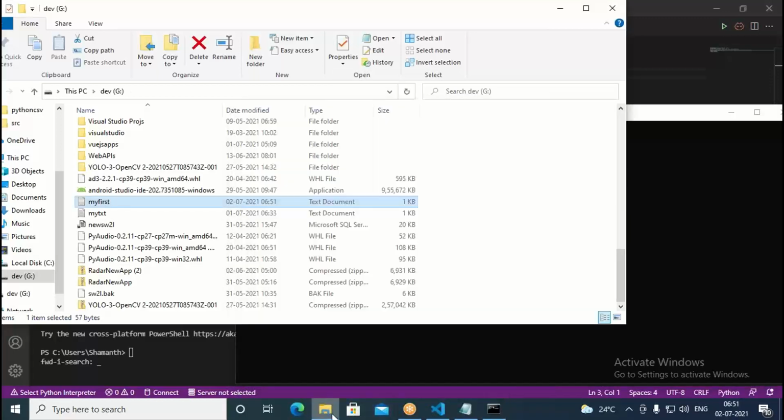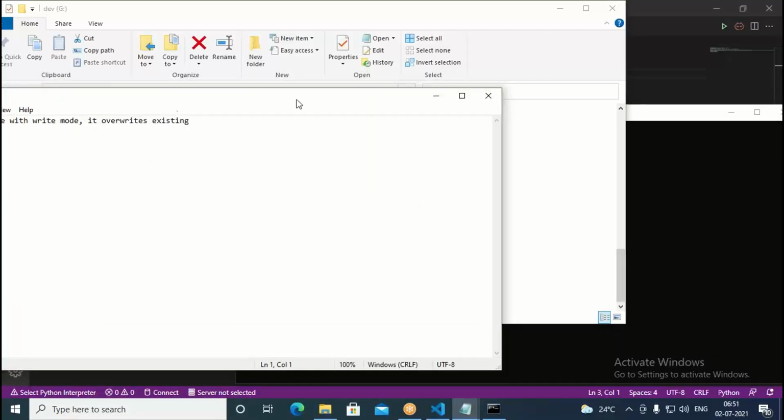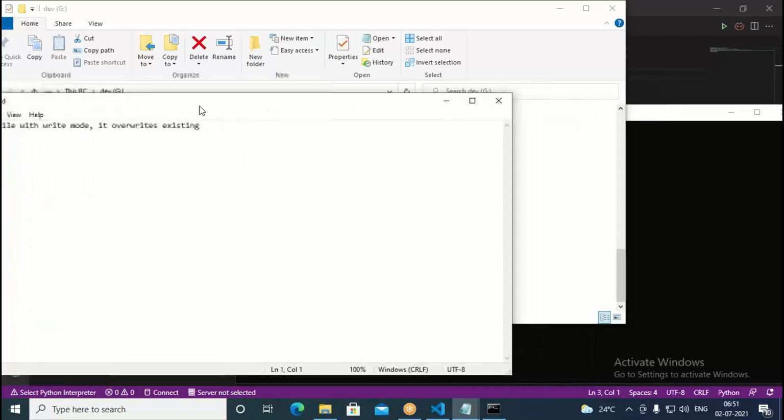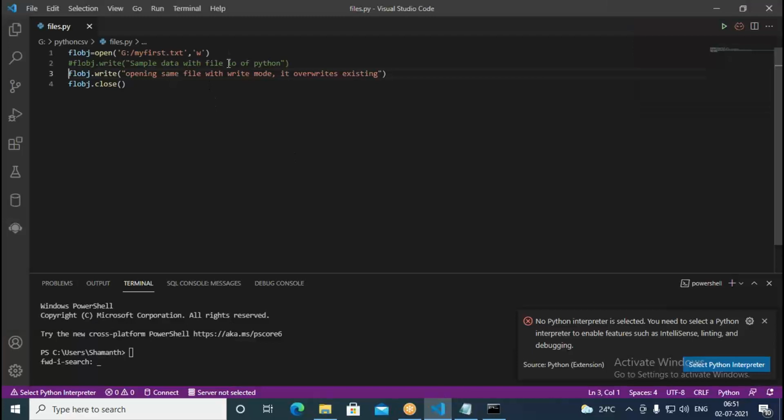If you go here and try to open the file, what is written here? Opening same file with write mode, it overwrites existing. So it has overwritten for us. That means if the file is not existing, it creates a file. But if the file is already created, it opens in write mode and overwrites. Initially we did not have myfirst.txt, so it created that. After that, in the same file, we are overwriting.